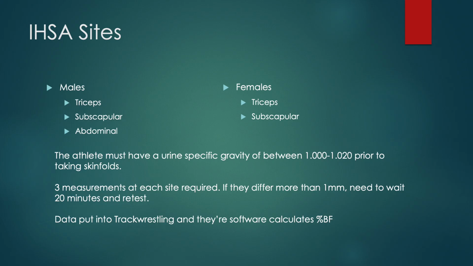When testing for the IHSA, you take 3 measurements at each site, and if they differ more than 1 millimeter, you need to wait 20 minutes and then retest. The person that is taking the data needs to be certified ahead of time, but anybody is eligible to be certified, and then they put the data into a program called Track Wrestling, and their software will calculate the body fat percentages.